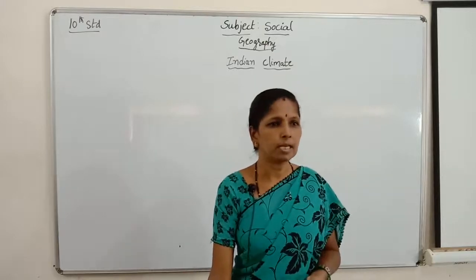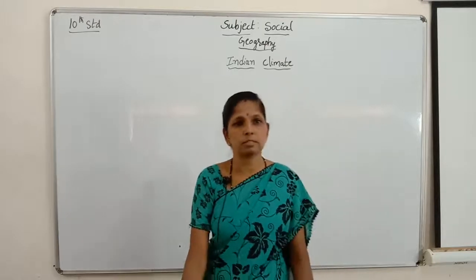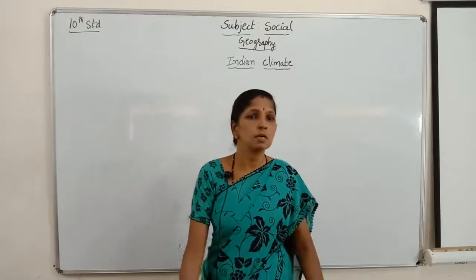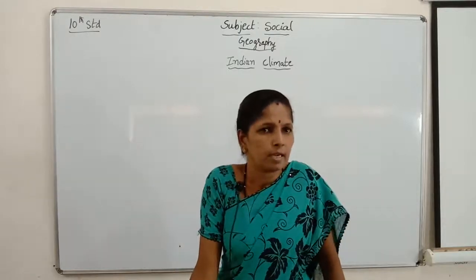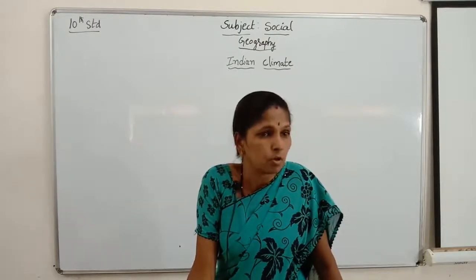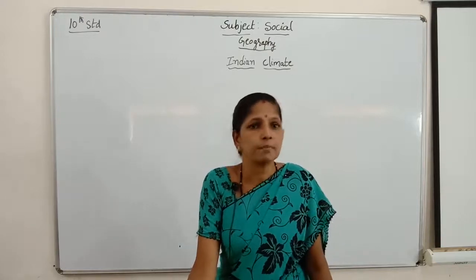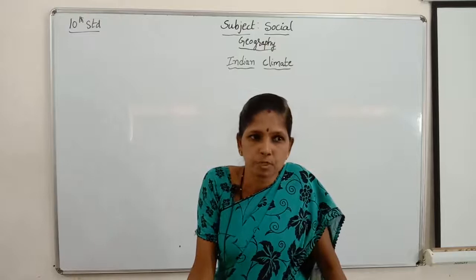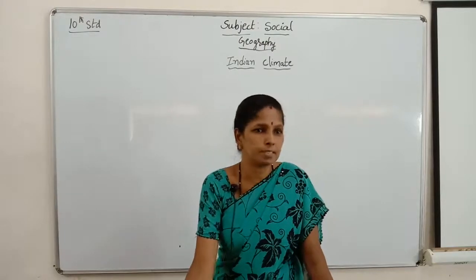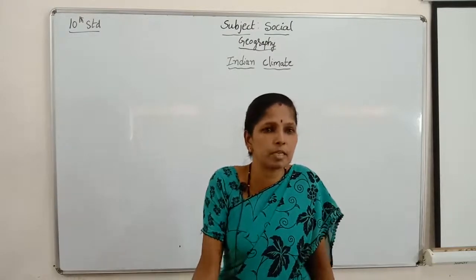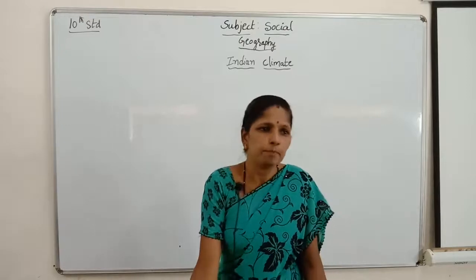The retreating monsoon season starts in early October, and due to the decrease in temperature, low pressure areas are gradually replaced by high pressure. A low pressure area develops over the Bay of Bengal.